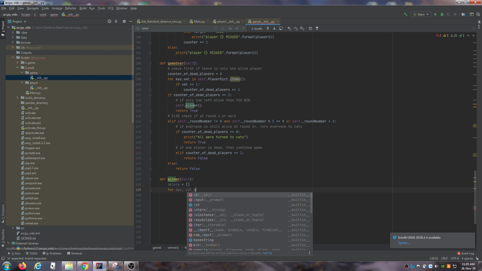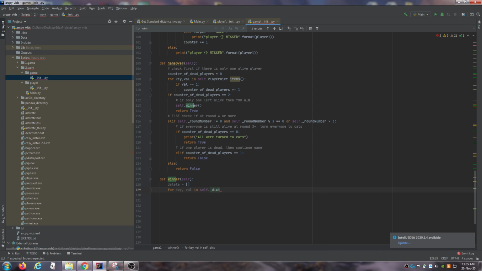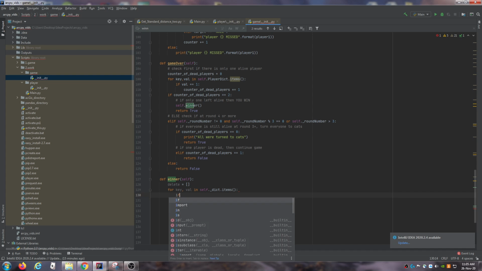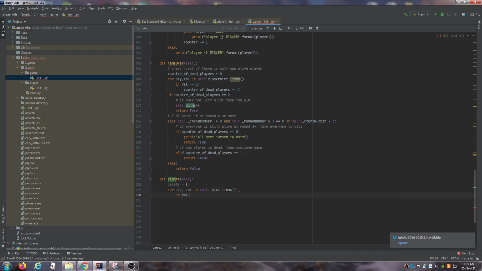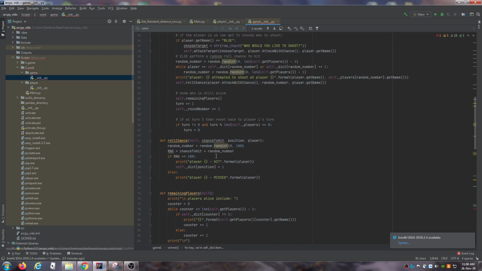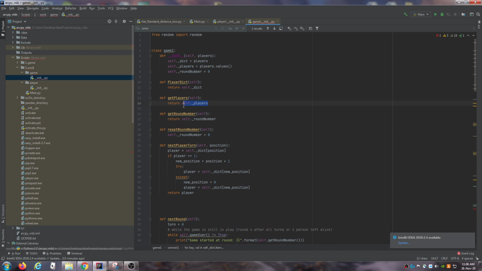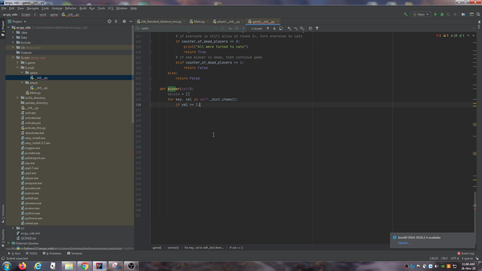So for a key val pair in self.underscore_dict.items, this is how you get the key value pairs of a dictionary. If val is equal to 1, and if you're wondering why I'm doing this and not just getting the variable which we made earlier, dot vals, it's just because I'm showing you how to do it. But remember to actually use the getters that you've made, otherwise through other methods.